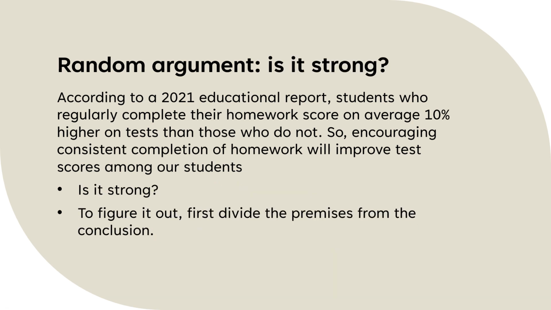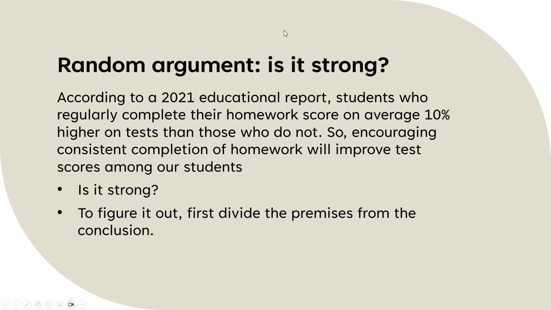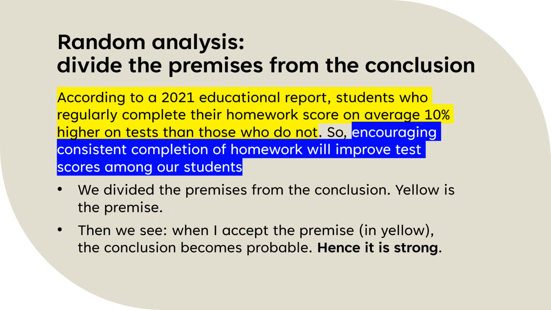All right, so now, like I said, path number one, once you figure out it's inductive, you ask, is it strong? So let's ask that question. Is it strong? That's our question now. What do we do to figure that out? Like I said in the earlier videos, you divide the premises from the conclusion. We need to separate out the premises from the conclusion. What do I mean by that? One idea is you could color coordinate them, okay? So premises are in yellow, conclusion in blue. I'm separating out the premises from the conclusion.